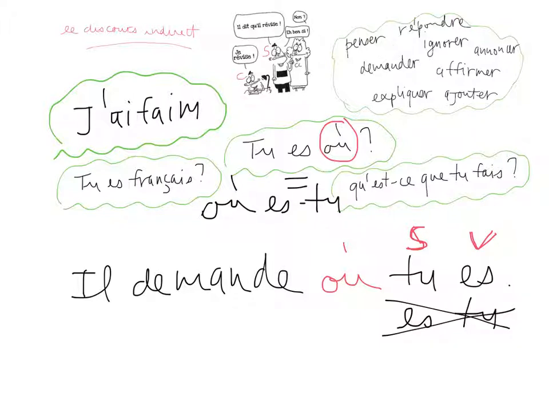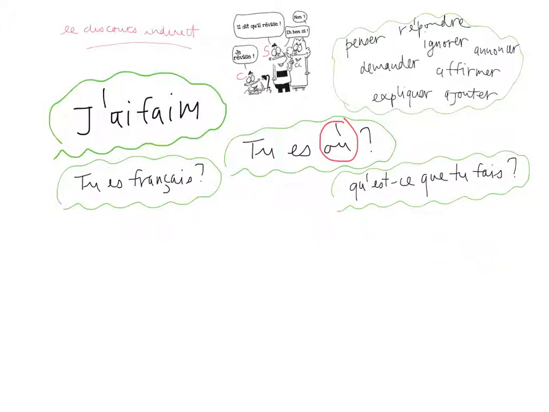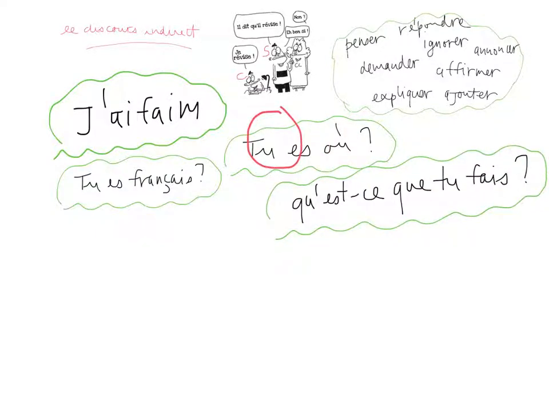Finally, I'm going to finish with what, to me, is the main difficulty of indirect speech. It is answering questions with que, qu'est-ce que, and qu'est-ce qui. So in this case, guys, this is going to change. Qu'est-ce que tu fais? Once again, I am asking, so I'm going to stick with demande. Il demande is asking what you're doing, right?